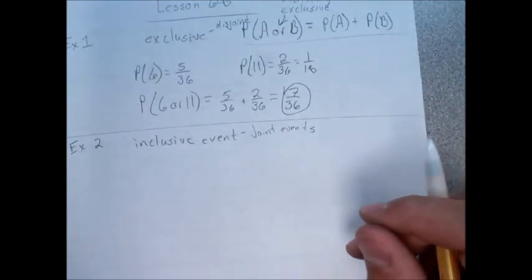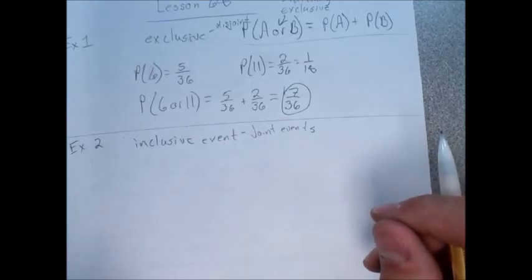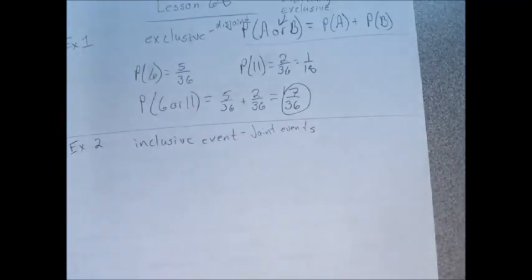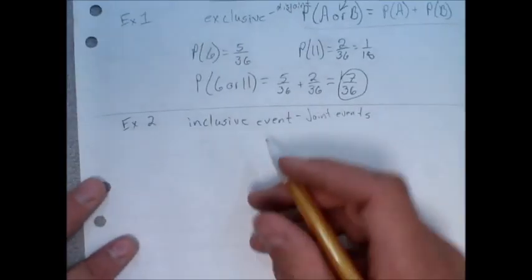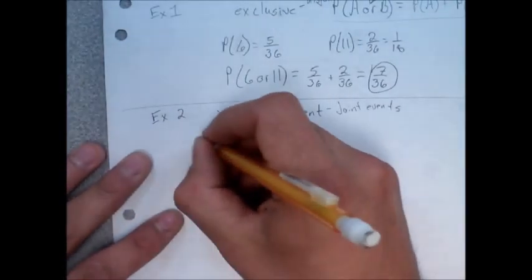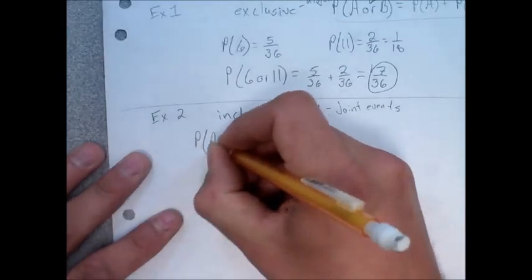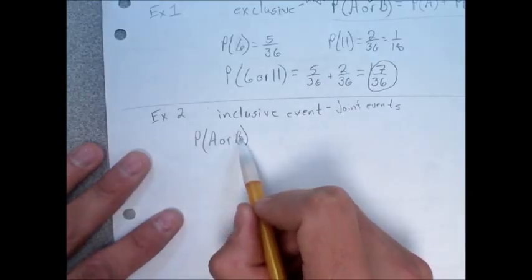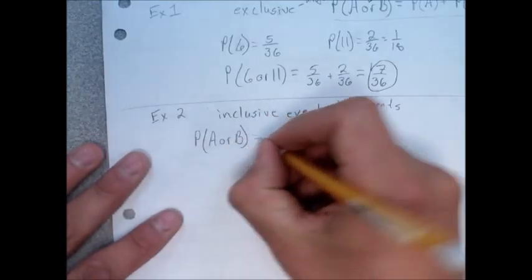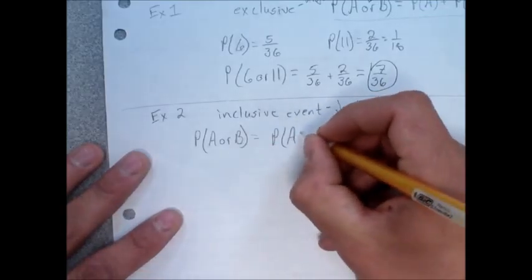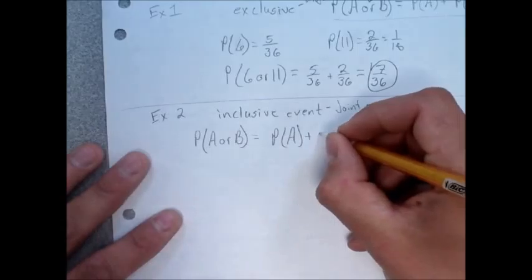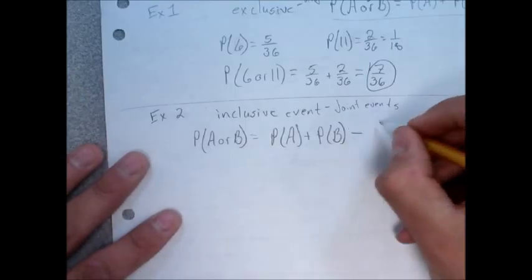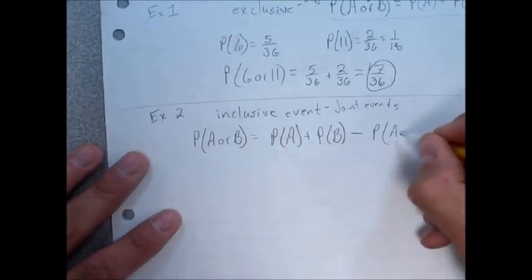So example 2, it says, what is the probability of rolling at least one odd number or a sum of 8 using the 2 cubes. So again, I want to look back at that chart. Okay, so here, let's go back and write down our formula. This says probability of A or B, but this time, this one will affect that one, and vice versa. Okay, so what they do is they still take the probability of the first one, and they add it to the probability of the second one. But here's the tricky part. After they do that, they then subtract the probability of them happening together, because there's an overlap.